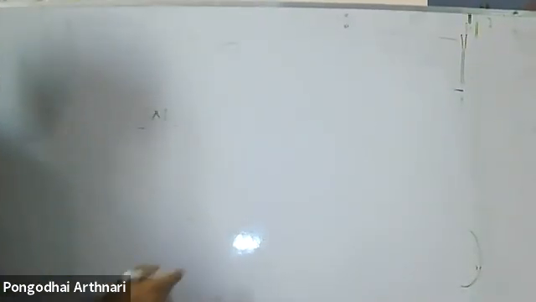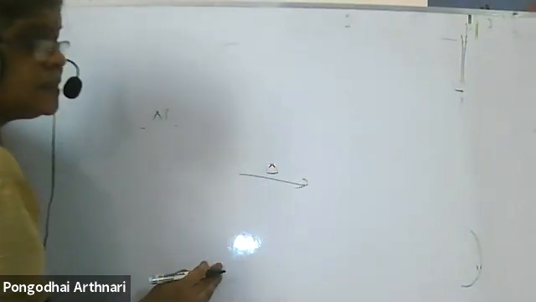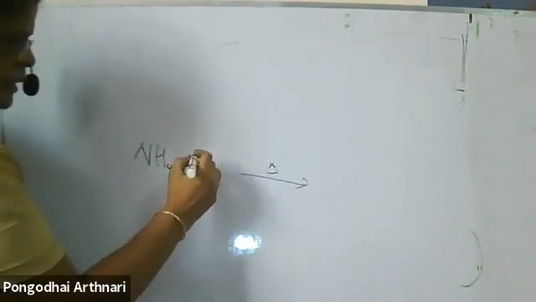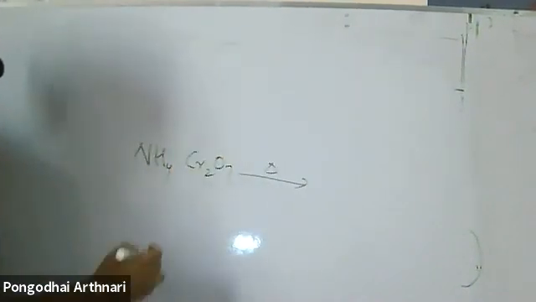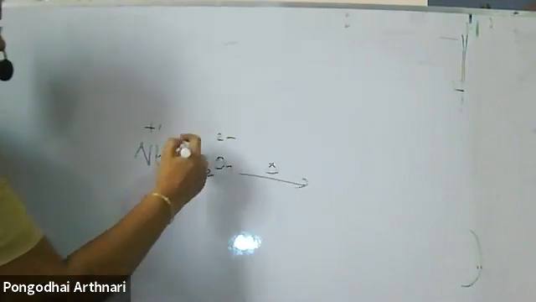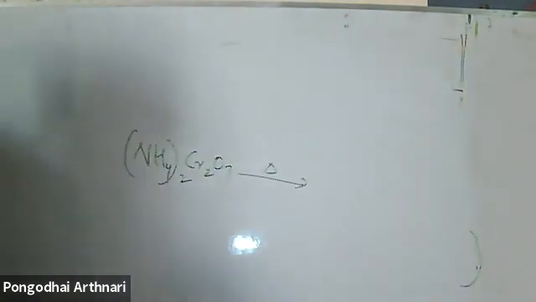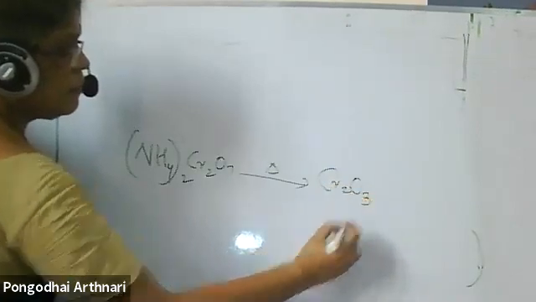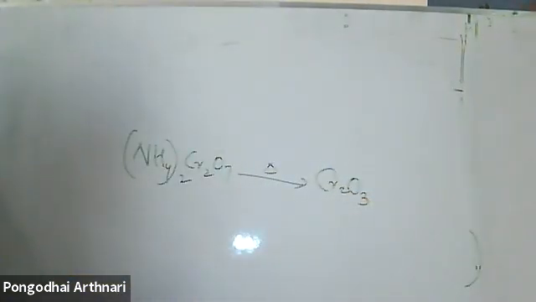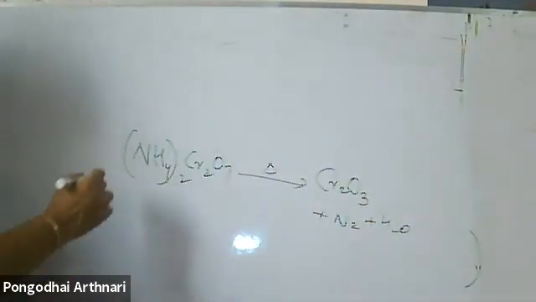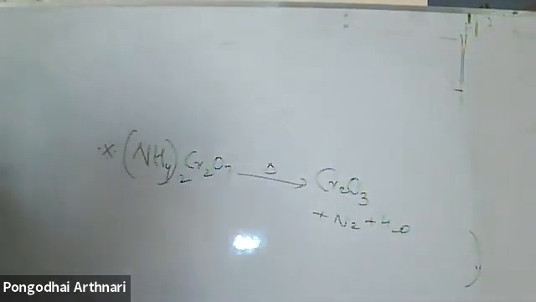Next, on heating ammonium dichromate. Ammonium is NH4, dichromate is Cr2O7. Ammonium valence is 1, dichromate is 2, so crisscross, and the formula is (NH4)2Cr2O7. On heating any dichromate salt, you mostly get chromium oxide, Cr2O3, as one of the products, plus nitrogen plus H2O. This is often an asked question too, the preparation of nitrogen.